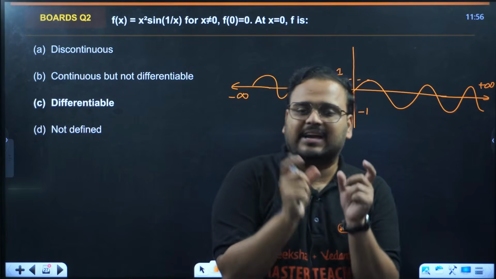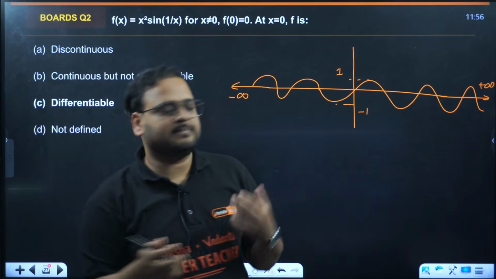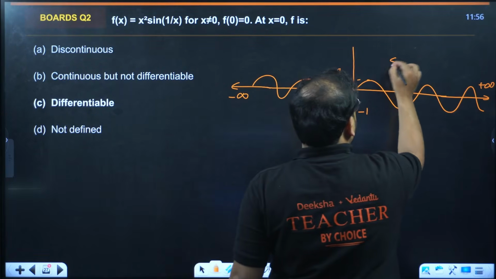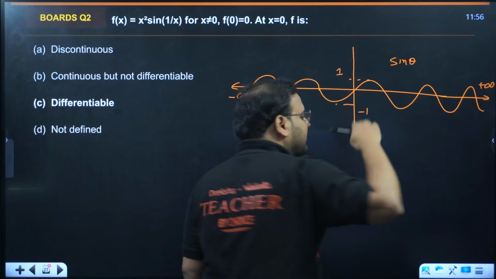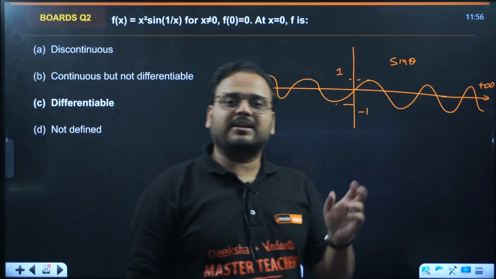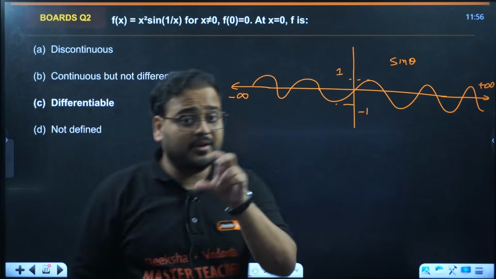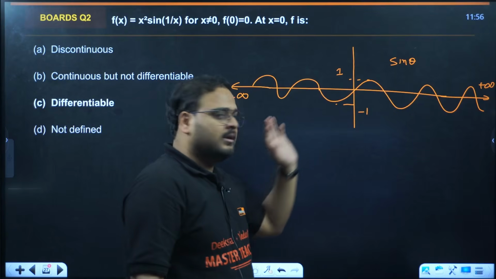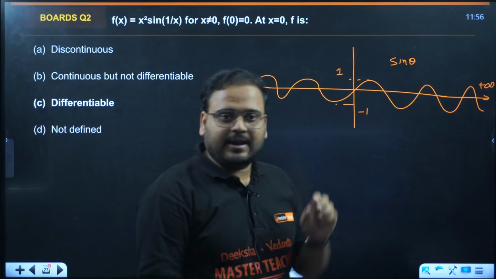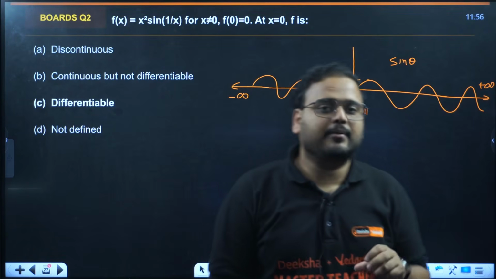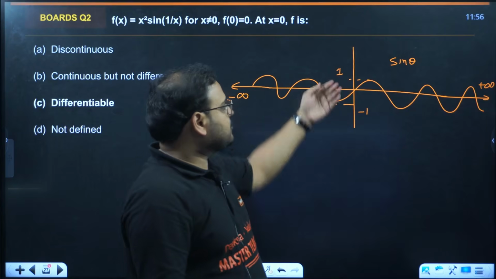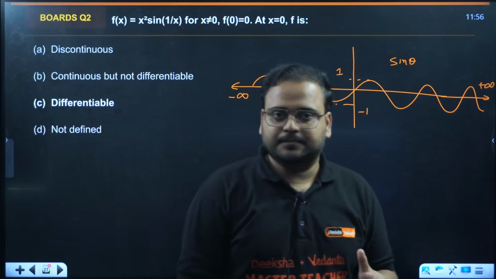The value of sine x, or sine of anything, let's say sine theta, will not exceed the interval -1 to 1. It will always be in the interval -1 to 1. This part is clear and it makes sense, right? Because the range is -1 to 1 for sine theta.